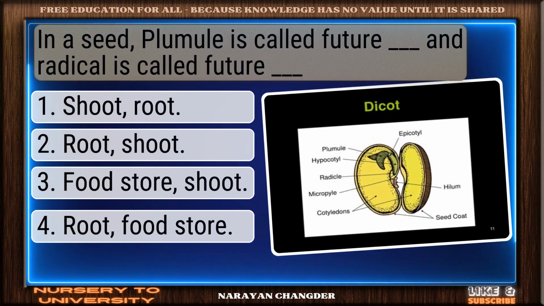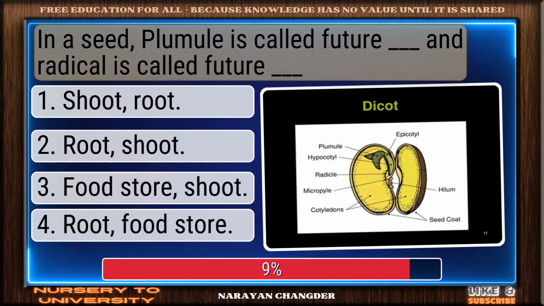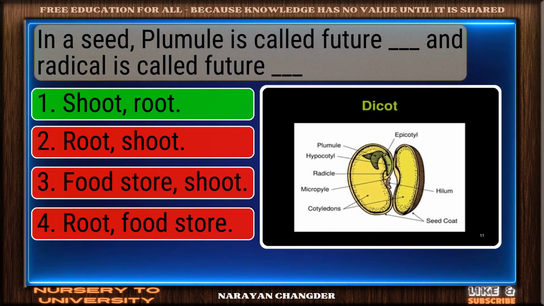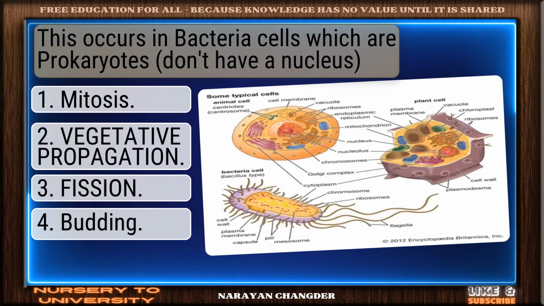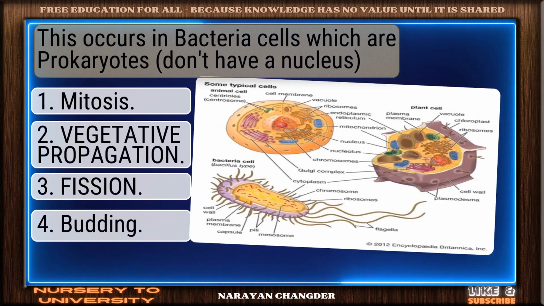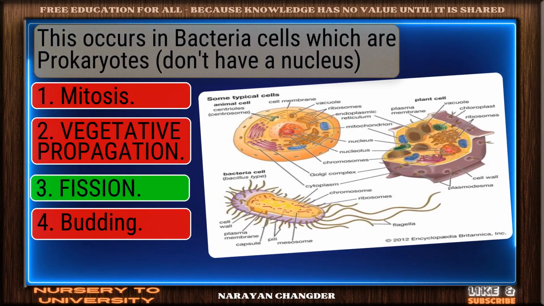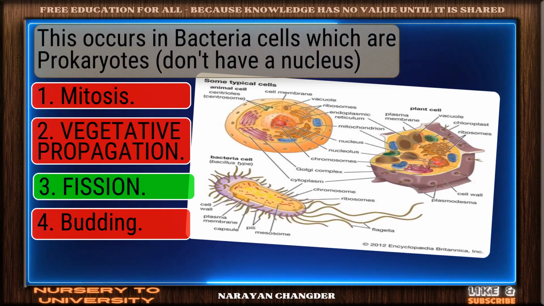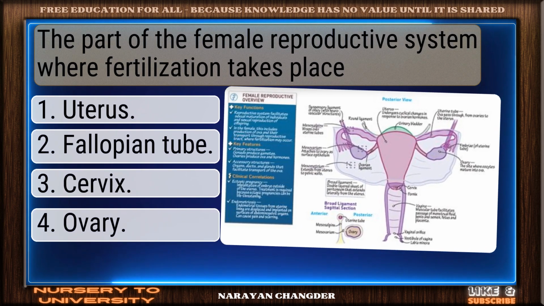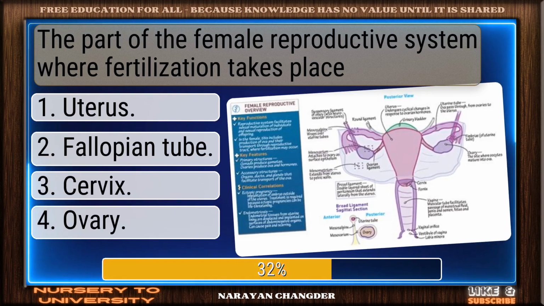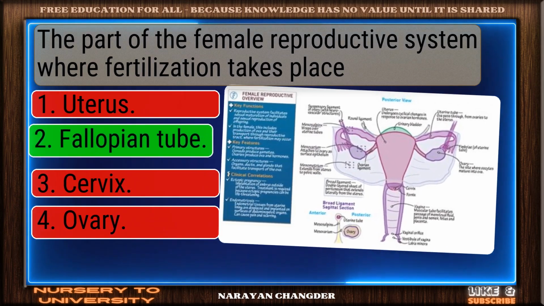In a seed, plumule is called future ___ and radicle is called future ___. Great job. Shoot, root is the accurate answer. This occurs in bacteria cells, which are prokaryotes. Nice selection. Fission is the correct and valid answer. The part of the female reproductive system where fertilization takes place. Right again. Fallopian tube is a valid answer.